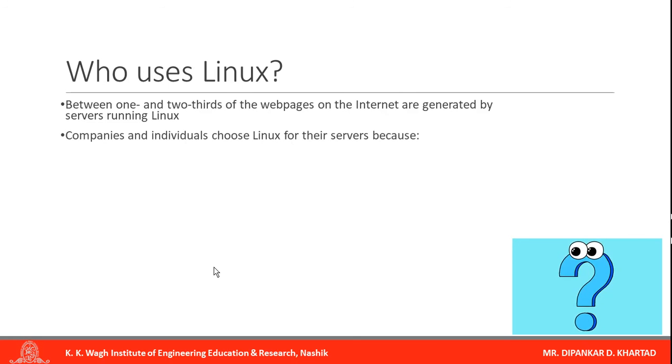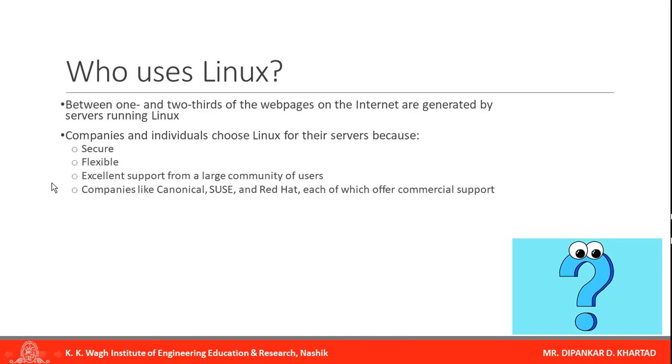Companies and individuals choose Linux for their servers because Linux is very secure, flexible, and has excellent support from a large community of users. Companies like Canonical, SUSE and Red Hat each offer commercial support. So Linux is the best for building servers as well as for desktop use. Now devices.